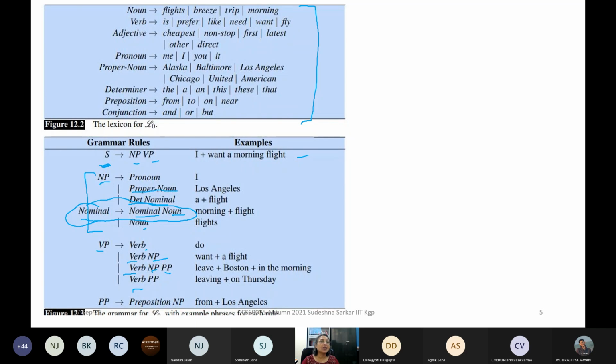Now, I would like you to suggest certain noun phrases which you cannot get from this grammar. Some noun phrase that you cannot get from this grammar.